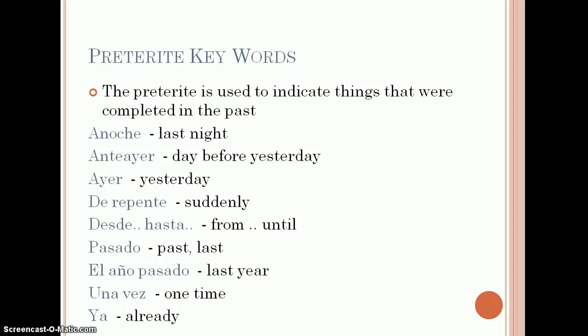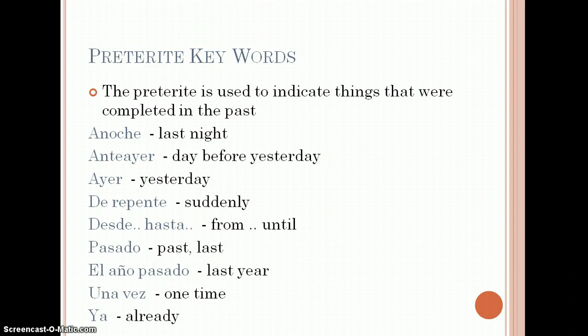Finally, I just have listed a few key words that are signals to us that when we see them, we should think ding, ding, ding. Preterite is needed with these kinds of words. So anoche, anteayer, ayer, de repente, desde, hasta, pasado, el año pasado, una vez, and ya.